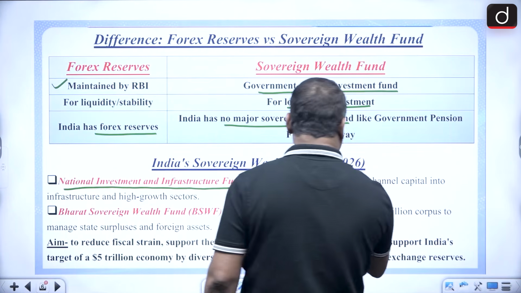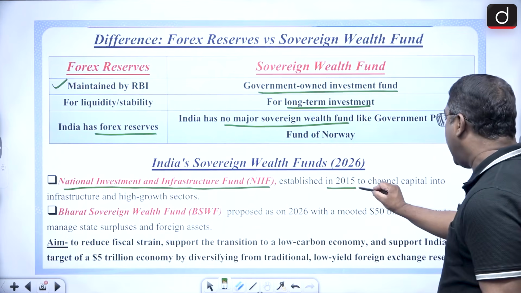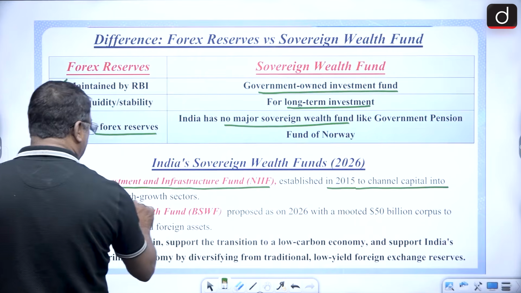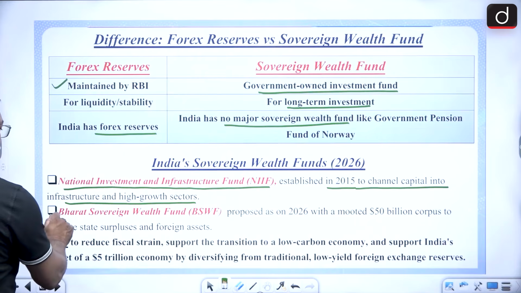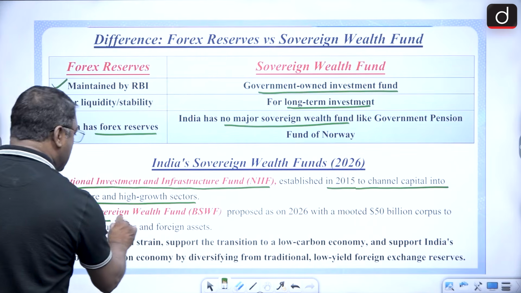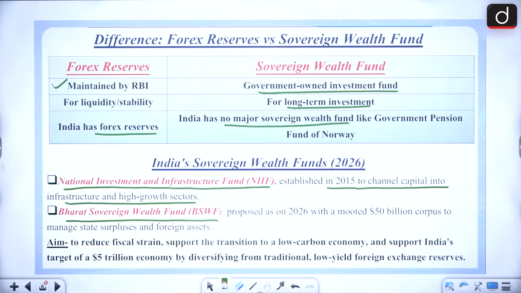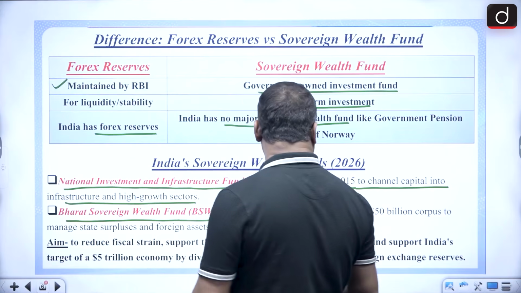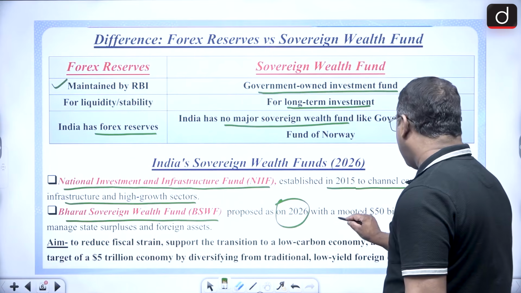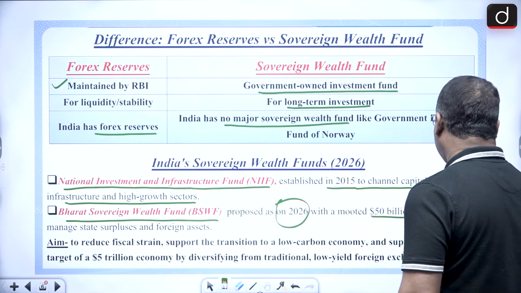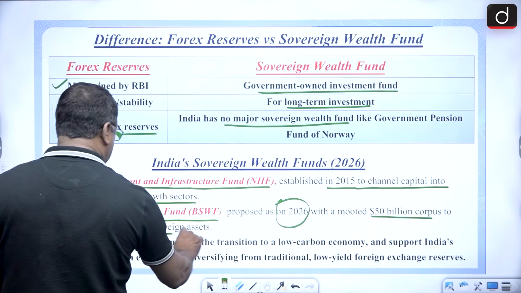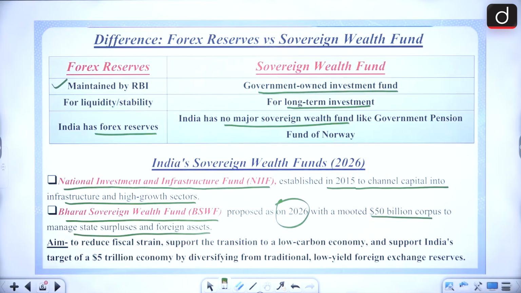This was established in 2015, so as to channel capital into infrastructure and high growth sectors. In the same way, Bharat Sovereign Wealth Fund, BSWF, which is proposed in 2026, with a $50 billion corpus to manage state surpluses and foreign assets.